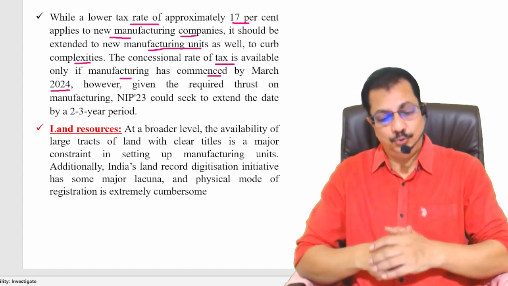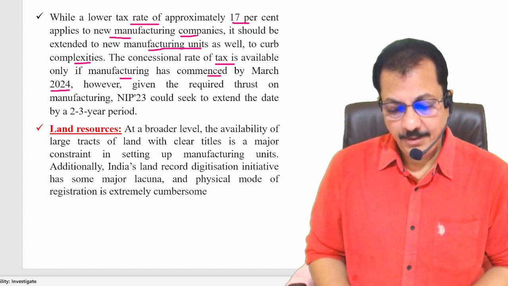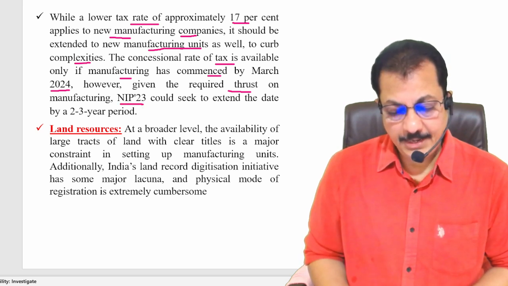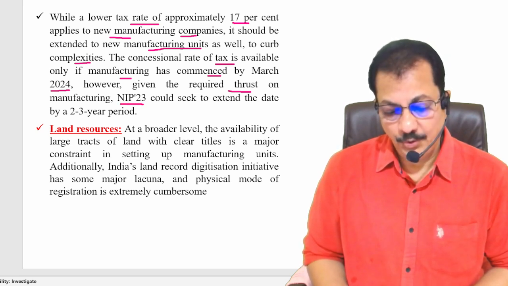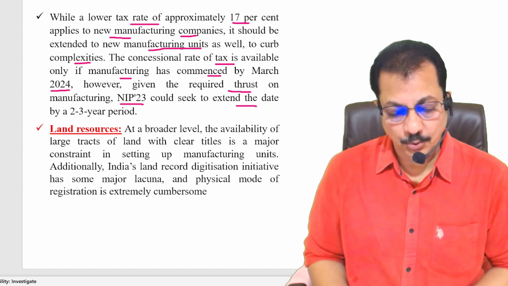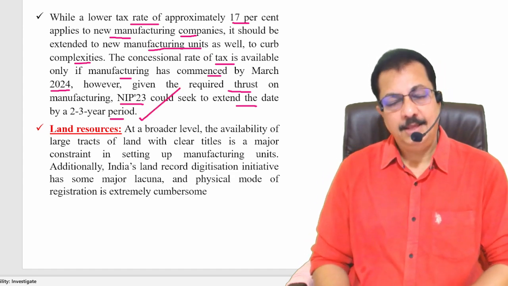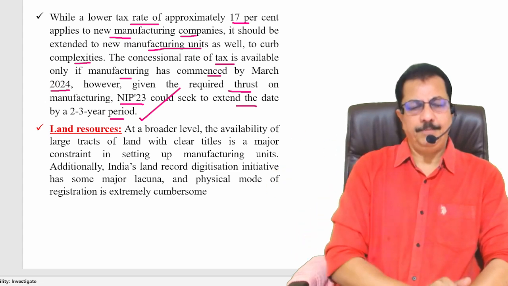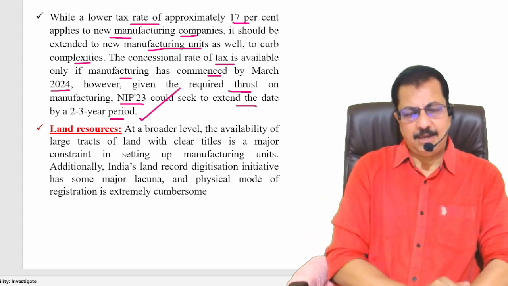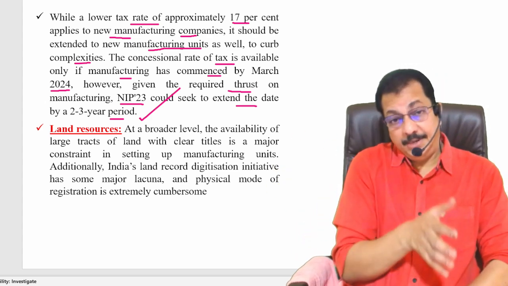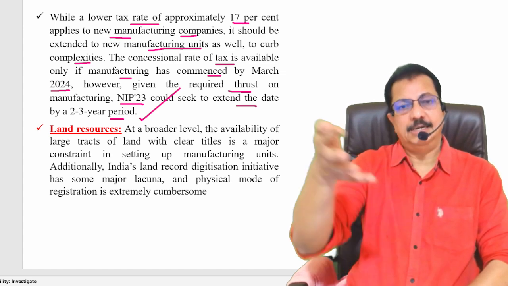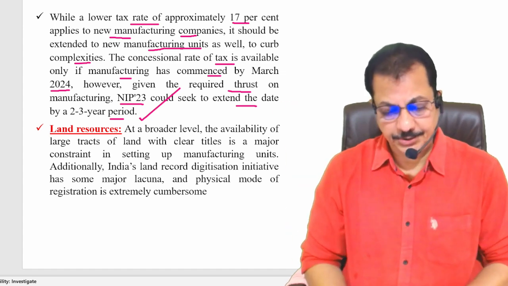We are in the month of June. However, given the required thrust on manufacturing, NIP 2023 could seek to extend the date by 2 to 3 years, right? If you just say you have to start by March 2024, some companies may take that opportunity, but some companies will think it over. That is the reason why this may be extended by 2 to 3 years.